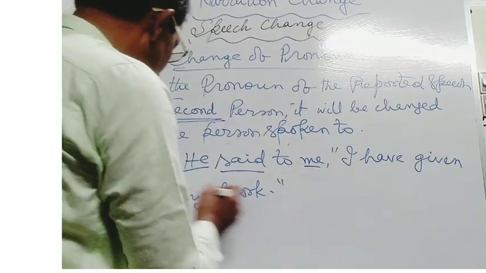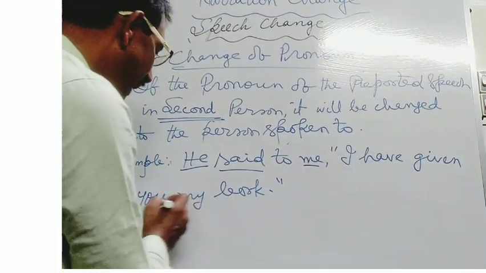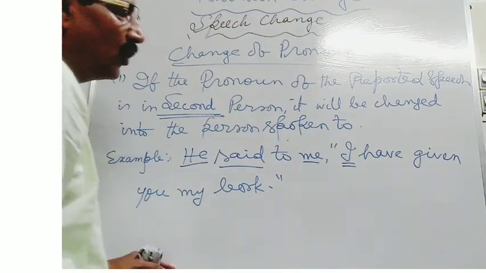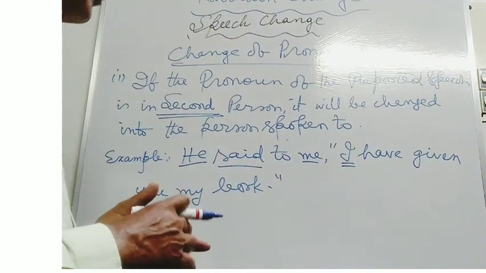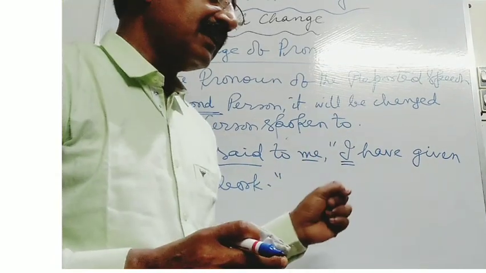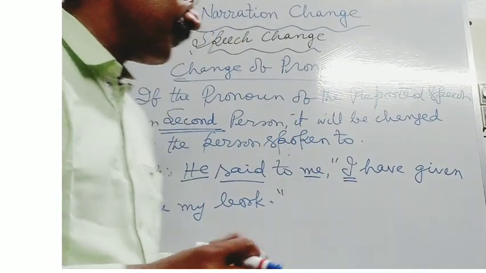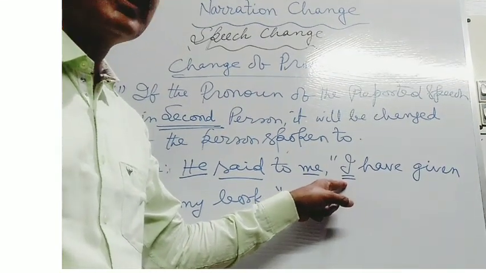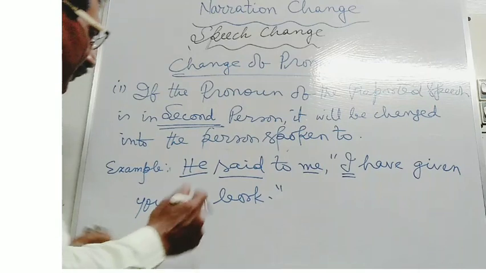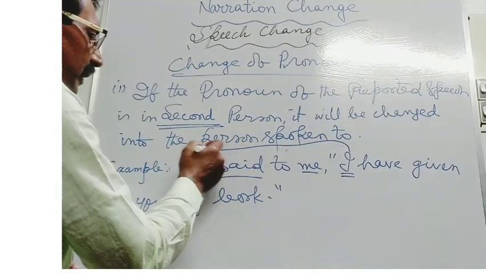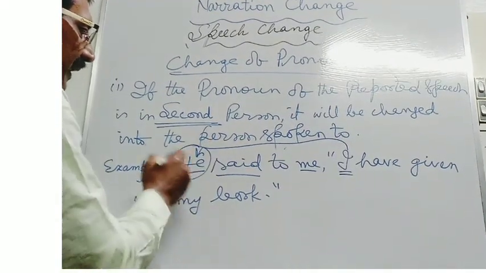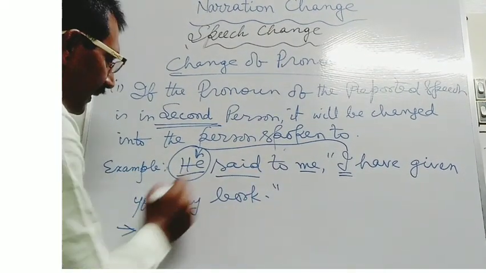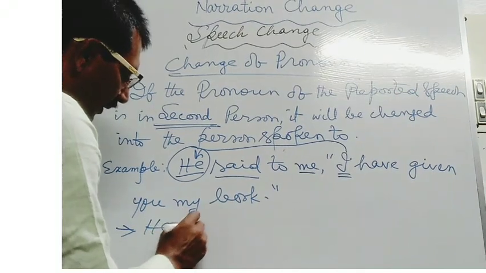I have given you my book. Here I is the first person pronoun. So according to the change of pronoun in the first person, you have already seen that if the pronoun of the reported speech is in first person, it will be changed into the person of the speaker. So here I is related with the person of the speaker, that is he. So now you are going to convert it in this way. He told me.